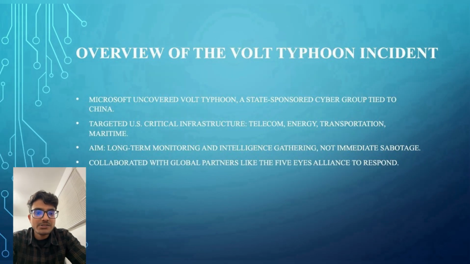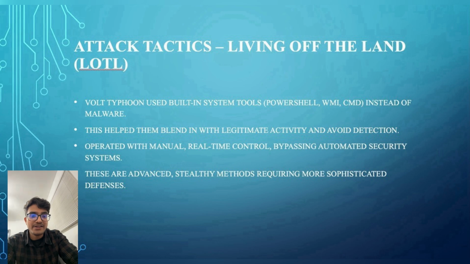Overview of the Volt Typhoon incident. What exactly happened? Microsoft discovered Volt Typhoon targeting sectors like telecommunications, energy and transportation, but it wasn't a typical quick attack. Instead, they focused on maintaining access over time, which elevates the strategic threat level. Microsoft worked with international partners like the Five Eyes to respond. Cybersecurity is not just a technical issue, it's a geopolitical one, and it brings up questions about a well-governed IT environment, because something was missed at the management level.